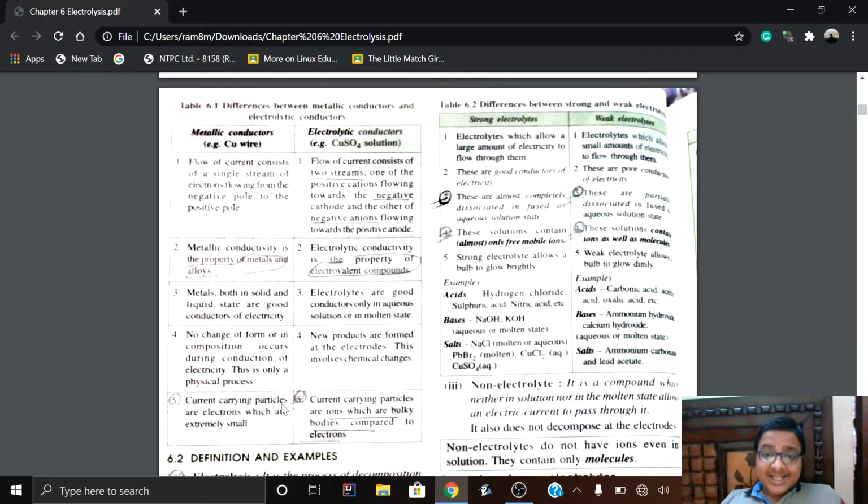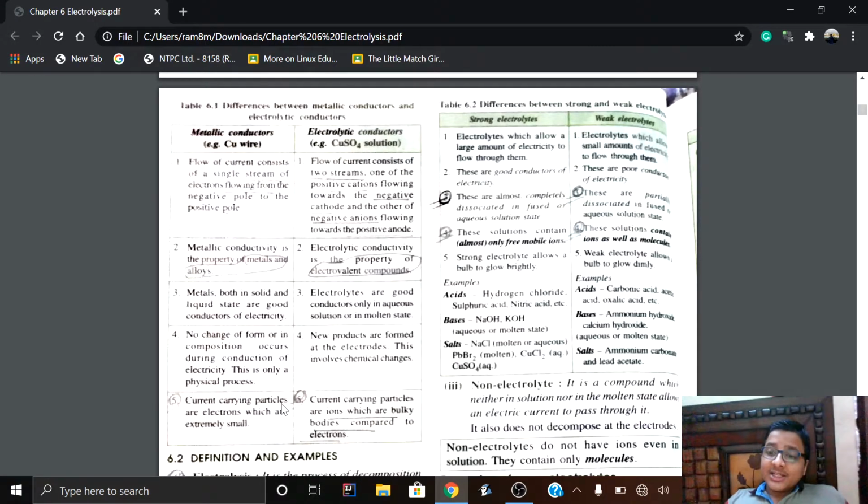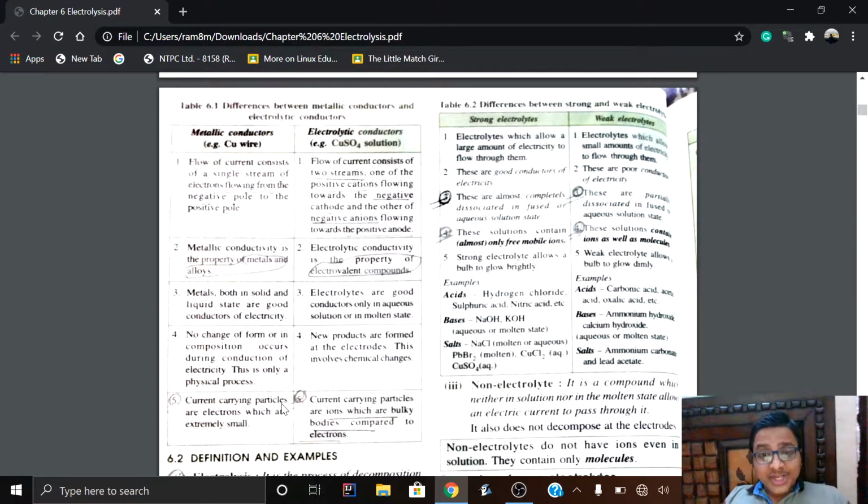So electricity is required to break through them, and the topmost priority is that they should be in aqueous solution, such that the electrostatic forces of attraction will be diminished when they are in their fused state or aqueous solution. This I will be covering again in the next topics.